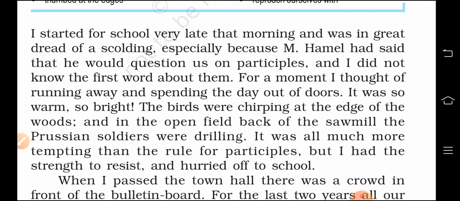It was so warm, so bright. The birds were chirping at the edge of the woods, and in the open field back of the sawmill, the Persian soldiers were drilling. It was all much more tempting than the rule for participles, but I had the strength to resist and hurried off to school. So this is the first paragraph of the story.